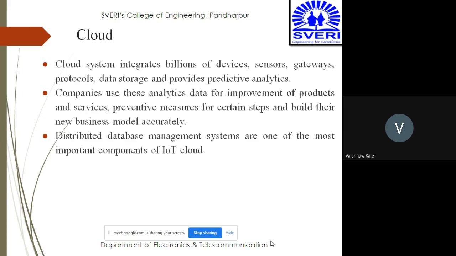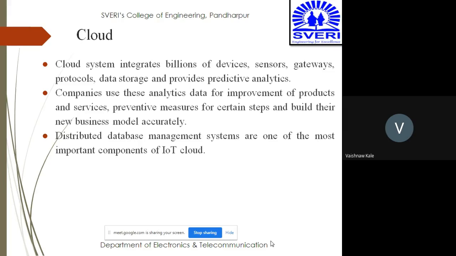Cloud system integrates billions of devices, sensors, gateways, protocols, data storage, and provides predictive analytics. Companies use these analytics data for improvement of products and services, preventive measures for certain steps, and to build their new business models accurately. So the billions of data managed by the cloud help you to get predictive analytics. And when you have that predictive analytics, you can develop your own business model very accurately.